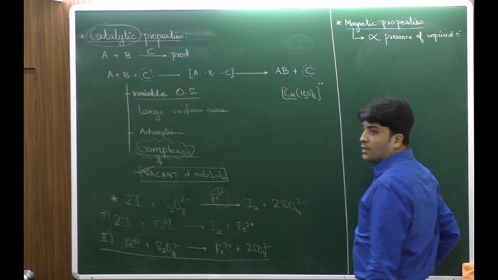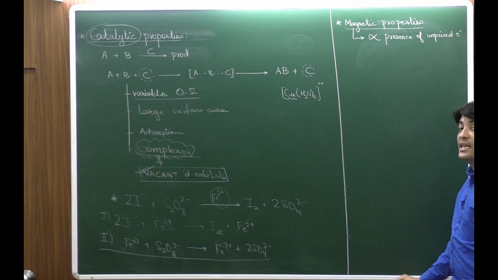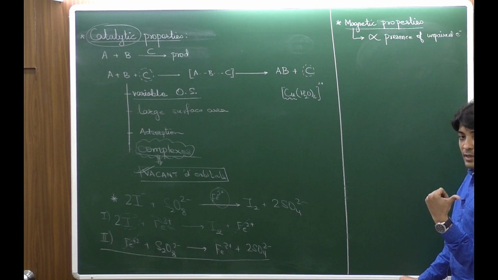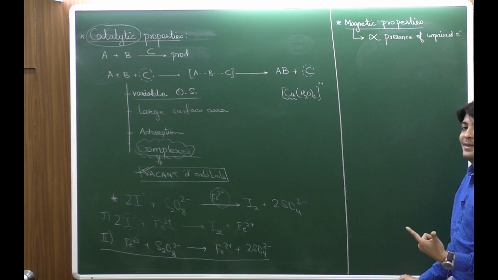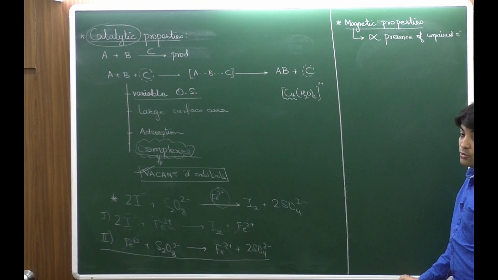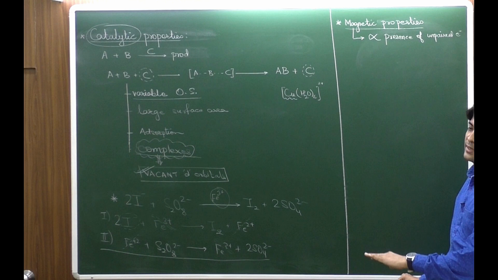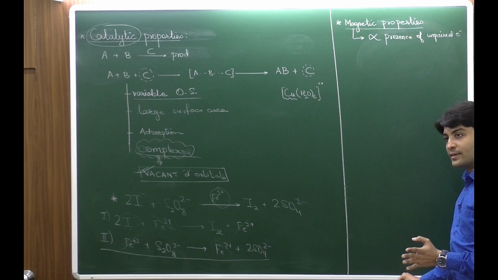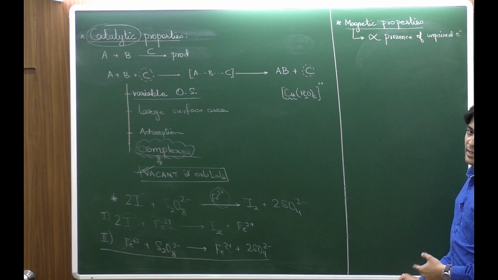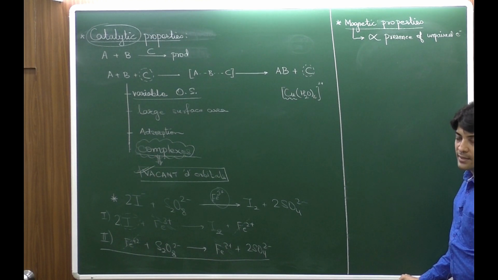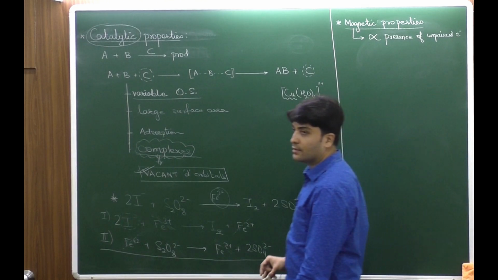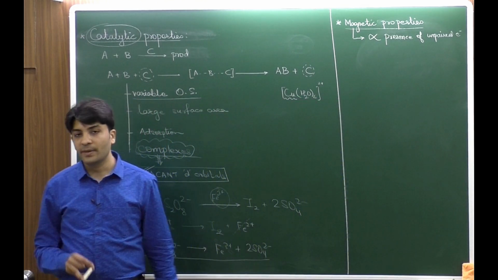Unpaired electrons. So I can relate the substances which are colored with magnetic properties, because the color and the magnetic properties both depend on the presence of unpaired electrons. तो ये combine करके question आ सकता है कि ये paramagnetic है, color होगा या colorless होगा. So if it is paramagnetic, it has to be colored, and vice versa. If it is colorless, it has to be diamagnetic. So ये हमेशा याद रखना, magnetic properties and the color depend on the presence of the unpaired electron.